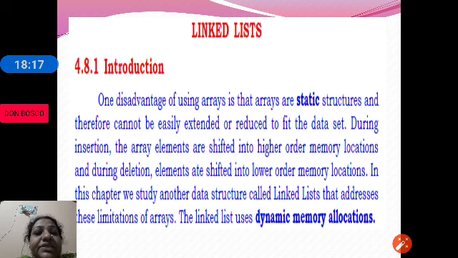Now we will be discussing the limitations of static arrays. That means they have fixed size. Therefore, we use a concept called linked list. Linked lists use dynamic memory allocation. Dynamic memory allocation means it is possible for us to increase, extend or reduce the list at any given point of time. There is no fixed size here.